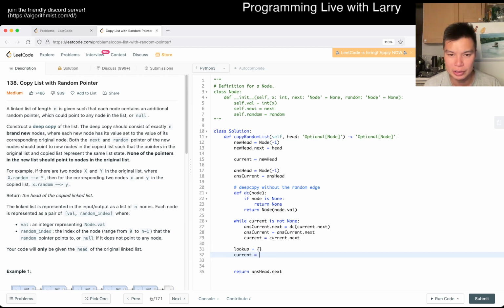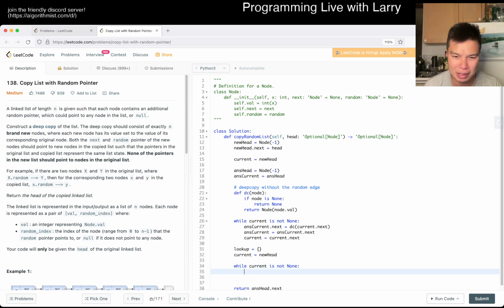So current is equal to new head, and then while current is not none, and again you could combine it here if you really want to, but you want to do it for a little bit. Yeah, current is equal to, okay. Actually, what I want is.